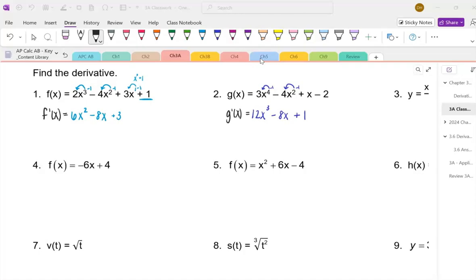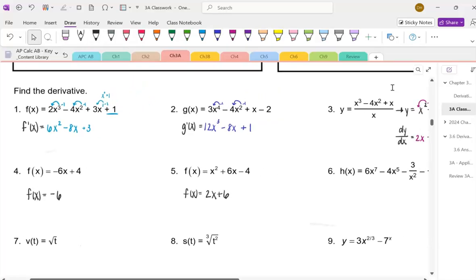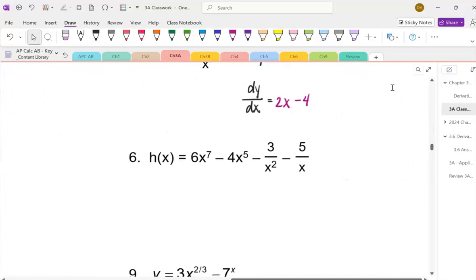As you do so, go ahead and pause the screen so that I don't give away the answer. And this is the end of our quote unquote easier problems, 4 and 5, where we get -6 and then 2x plus 6. And number 6, notice that on the end right here, we have a little bit of an issue. So it's 3 over x squared and then 5 over x.